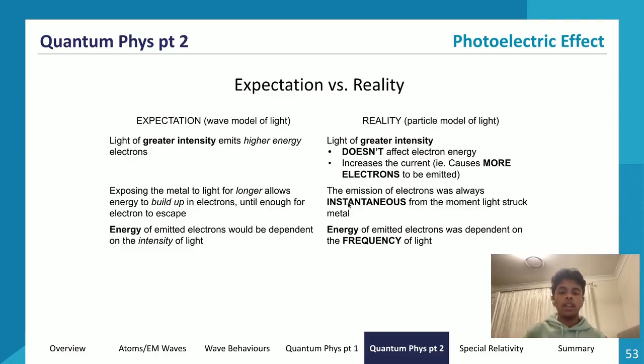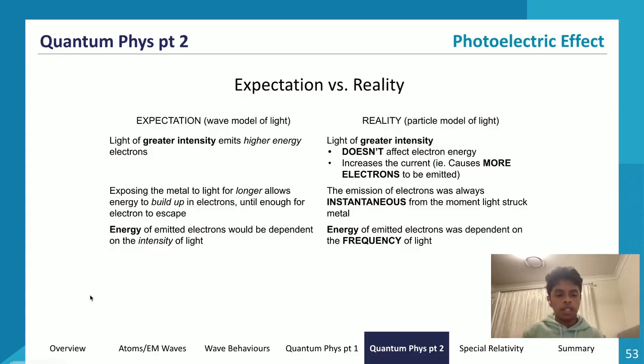So it was either the photon wasn't absorbed at all because it didn't have enough energy for it to leave, or the photon did have enough energy for the electron to leave, so it was fully absorbed. So no matter how long we shoot out photons, if all these photons don't have enough energy for the electron to leave, then none of them will be absorbed, following the all or nothing principle. So we're doing nothing basically. So exposing the metal to light does not allow the energy to build up. It's an instantaneous process. Either the energy is fully absorbed instantaneously and the electron leaves, or it's not absorbed at all and the photon just bounces off basically.